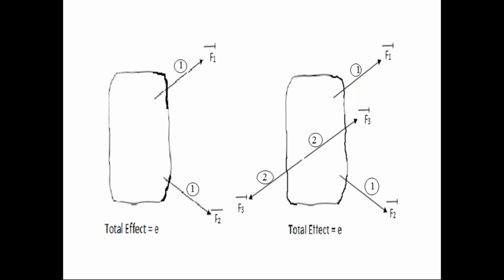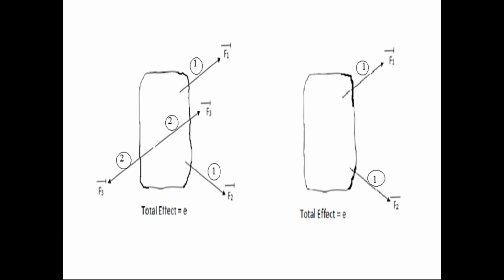So on the rigid body, if we apply a force system in the equilibrium condition, or if you remove from the rigid body a force system in the equilibrium condition, then there is no change in the effect on the rigid body. That we call as the principle of superposition. That is an important principle in unit 1. So this is the condition 2. In condition 2, we have two force systems on the rigid body, the first force system and also the second force system. But the second force system is in equilibrium condition.